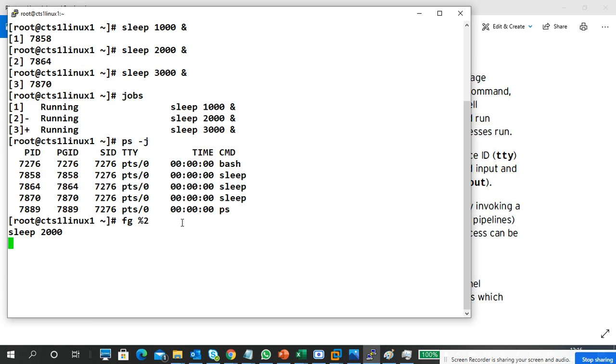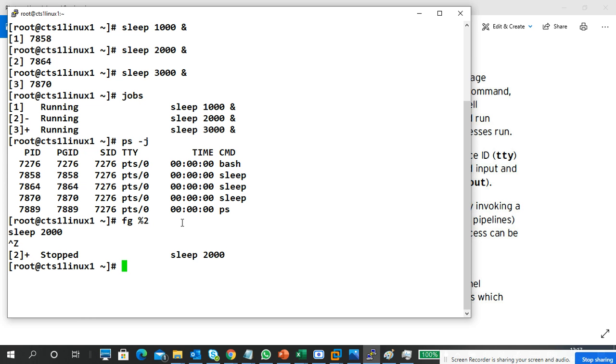Now I have to wait for the remaining seconds of the 2000 seconds, and then when it completes, I will get a normal terminal. But I don't want to wait that much time. If I put Control D, the process will end right now. But I don't want to end the process, I want to stop the process. So I'm putting Control Z. Control Z. The process is stopped.